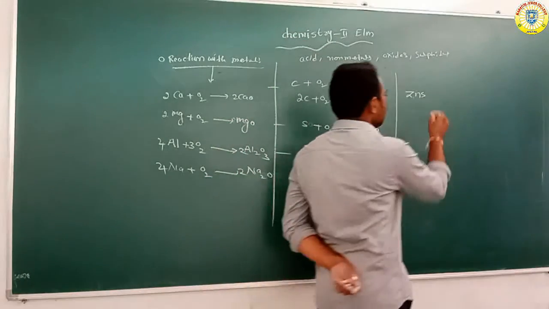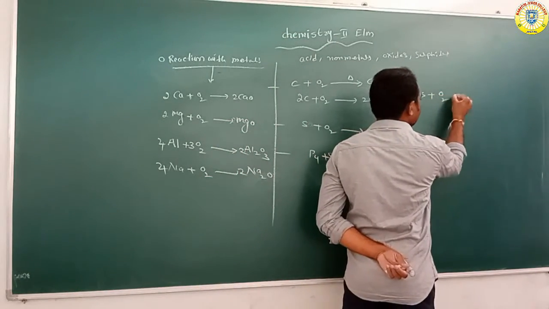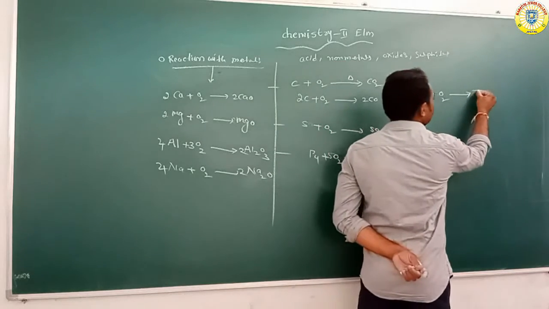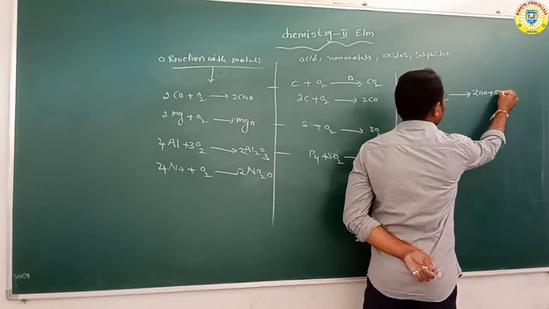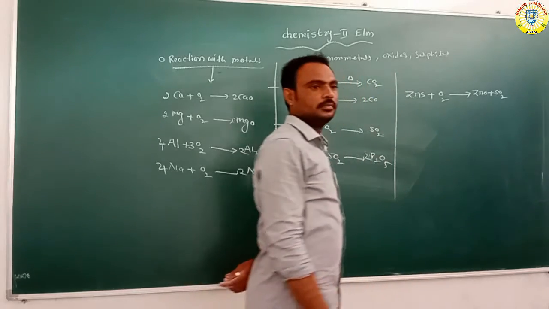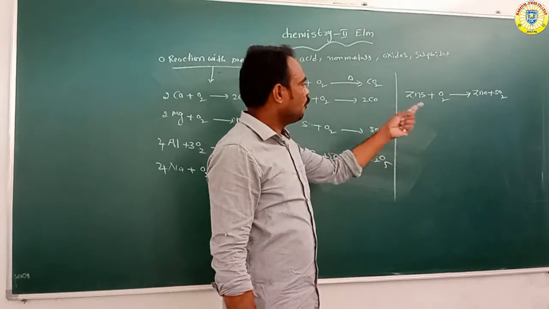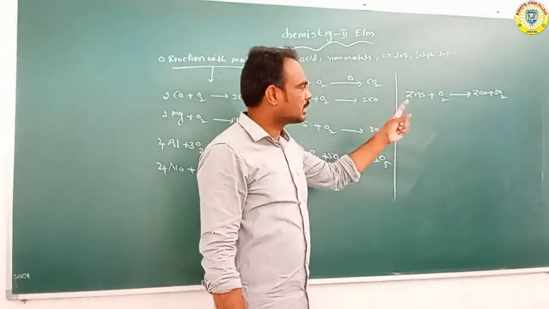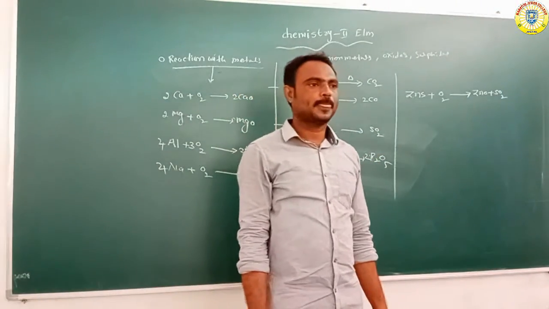This zinc sulfide or zinc blende reacts with oxygen to form, in this reaction, ZnO and SO2. So zinc oxide and sulfur dioxide.